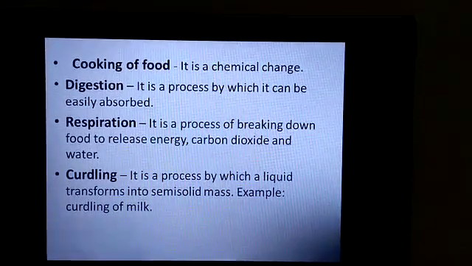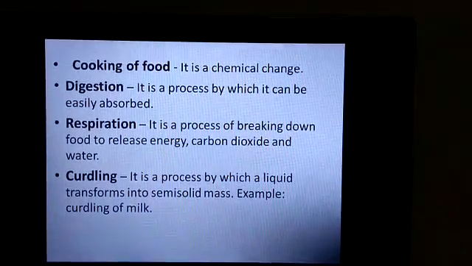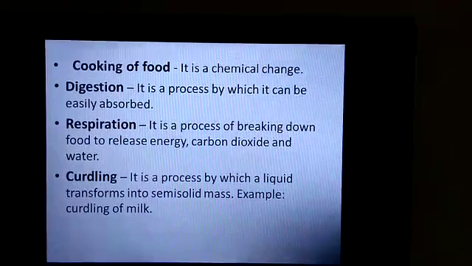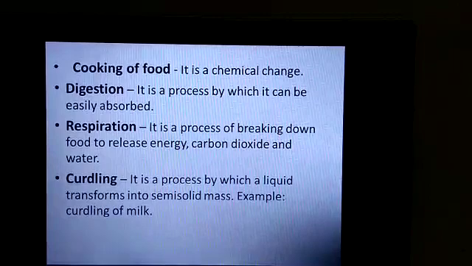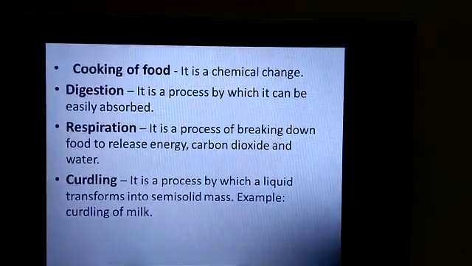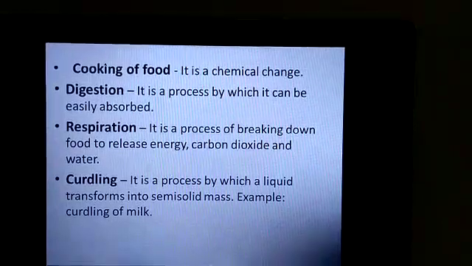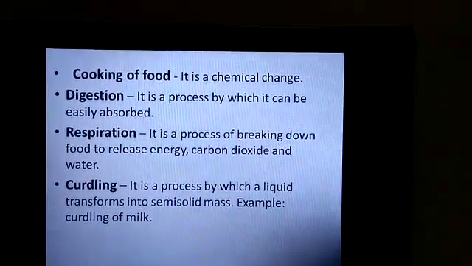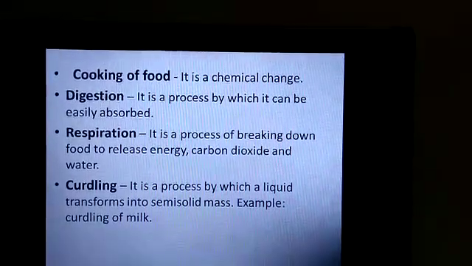The last one is curdling. It is a process by which a liquid transforms into a semi-solid mass. The best example to understand the curdling process is curdling of milk. Curdling of milk occurs on adding lime juice or vinegar to the milk. And curdling of milk to form curd is a desirable, irreversible, and endothermic process.